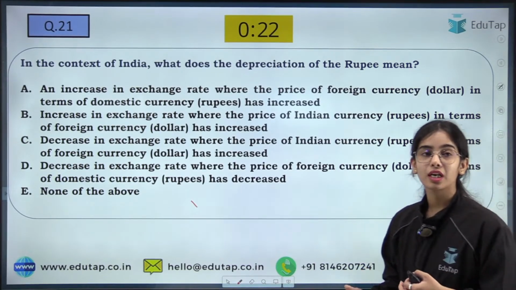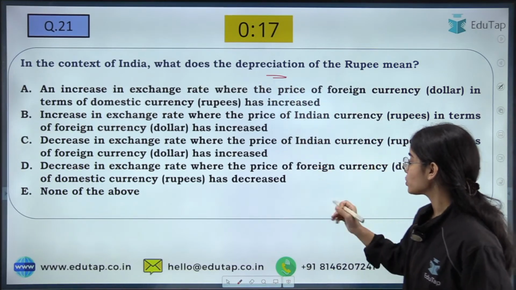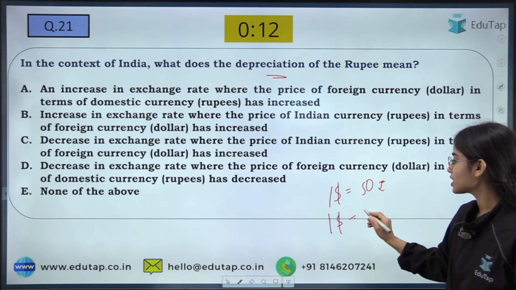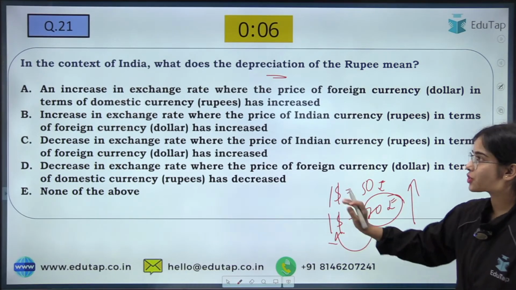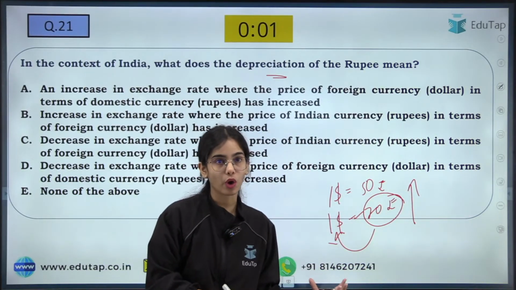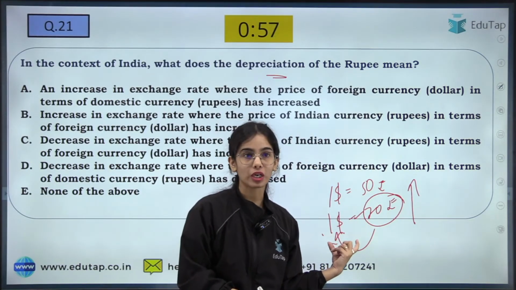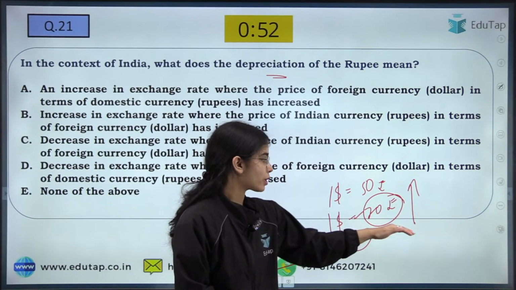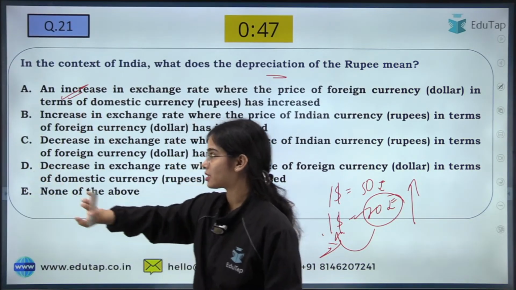In the context of India, what does the depreciation of rupee mean? If the rupee is depreciating, that means $1 was equal to 50 rupees, so now $1 is equal to 70 rupees. So we have to give more rupees to get $1. So the exchange rate is increasing, as we have to give more rupees to get $1, where the price of foreign currency, the price or the value of dollar in terms of domestic currency, has increased. Okay, the value of dollars in terms of domestic currency has increased. So here A is the right answer.